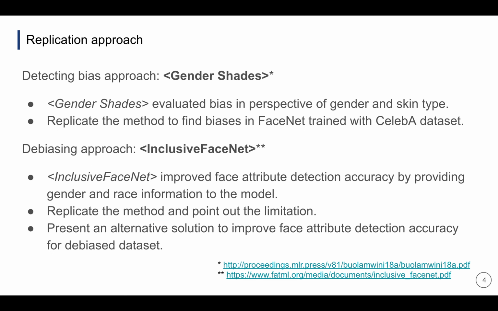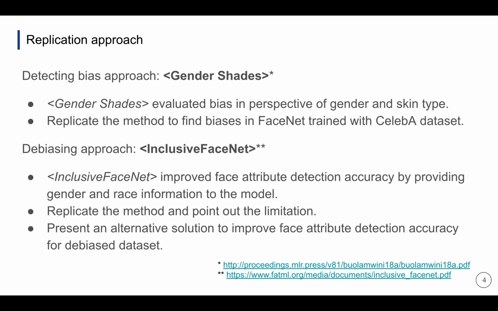This is our replication approach. We'll replicate 2 papers. First, Gender Shades. We'll develop a FaceNet model and train the model with the CelebA dataset. Gender Shades evaluates commercial face recognition models. We cannot fully replicate exactly the same model as this paper utilized. Therefore, we choose to replicate FaceNet to find a bias as the paper does.